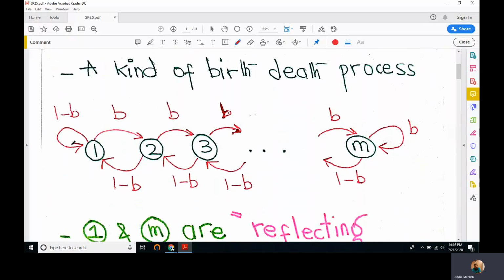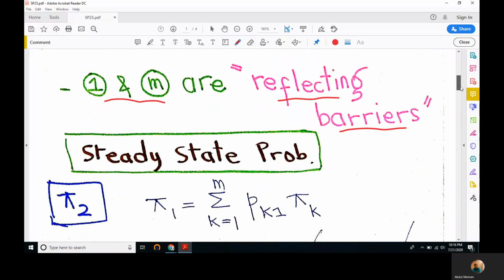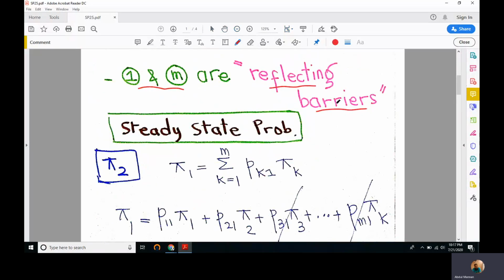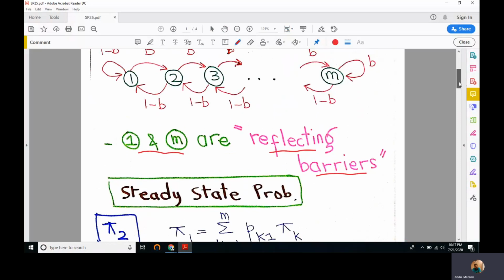But the barriers on both sides, state 1 and state M, are reflecting. So state 1 and state M are reflecting barriers. This I have told already. Now we want to find out the steady state probabilities for all states. Let's find it for state number 1.